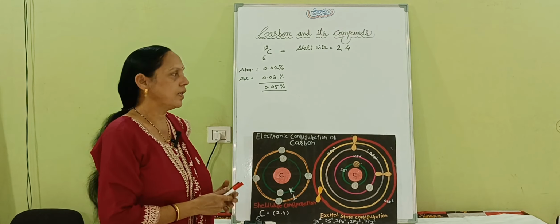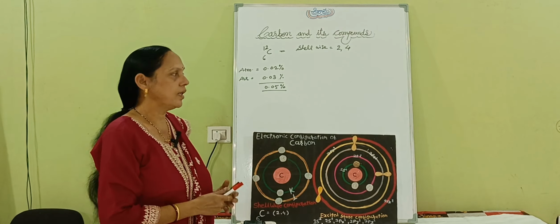Carbon is half filled, meaning it has 4 free valencies. In chemistry, 4 means mono, di, tri, tetra, so this carbon has 4 valencies and is called tetravalent. Carbon shows tetravalency.